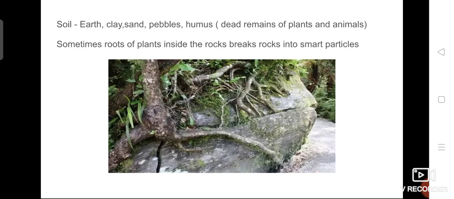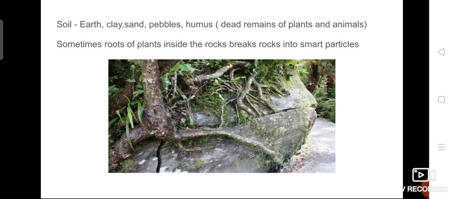That might also happen. Okay, so in today's session we have seen the importance of soil. Very general information only is given. Plants need four main things. One of the things is soil, and we saw how soil is formed and where it is present.